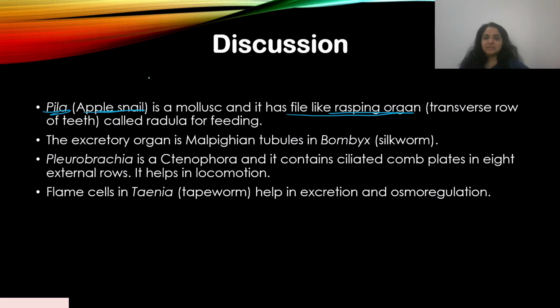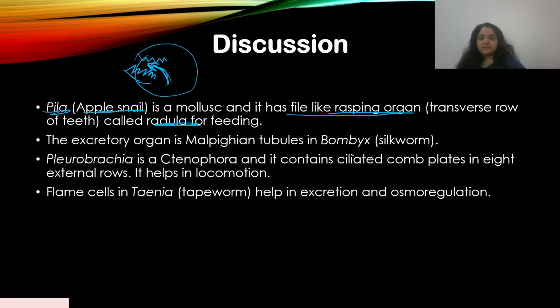Okay, so what does that mean? Basically the mouth of the snail has these teeth. They are file-like rasping organs, and that's how they feed on their food. Okay, and this particular organ is called radula. It has a file-like rasping organ. That means they're like a transverse row of teeth, and that is called radula. Okay, and it's used for feeding.